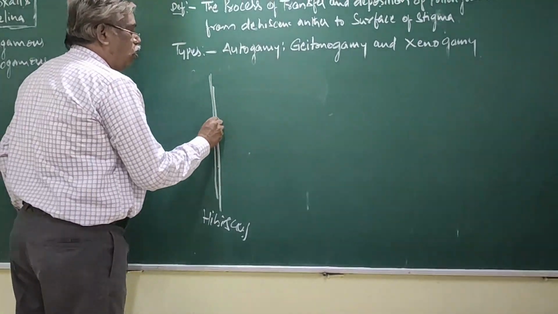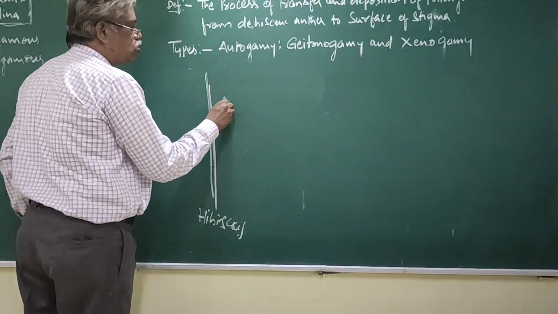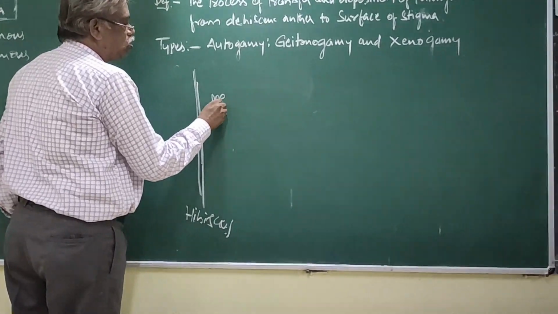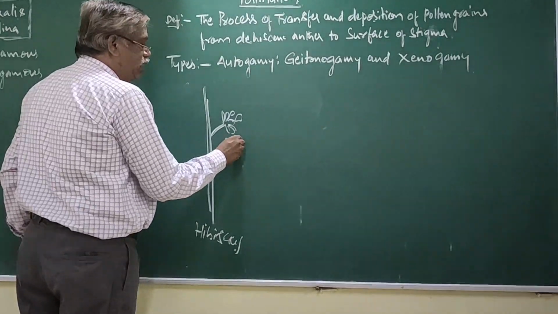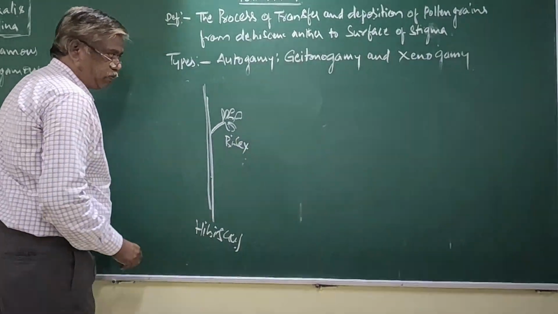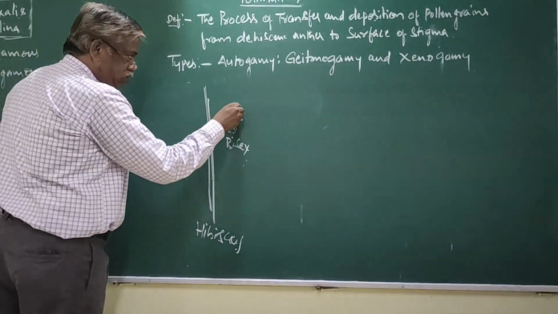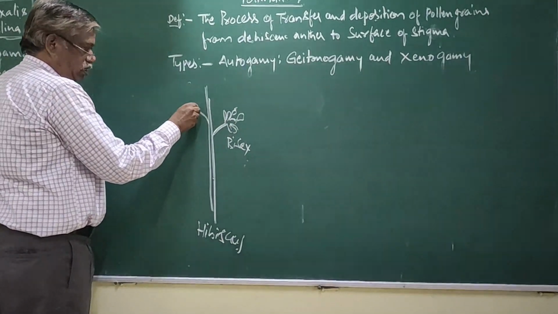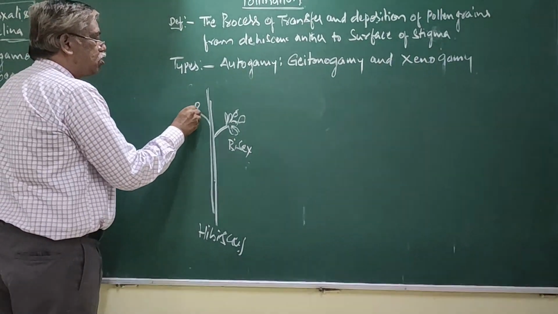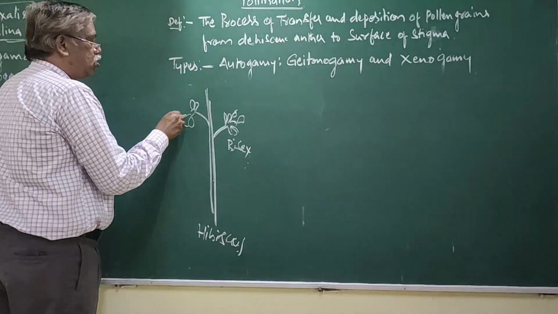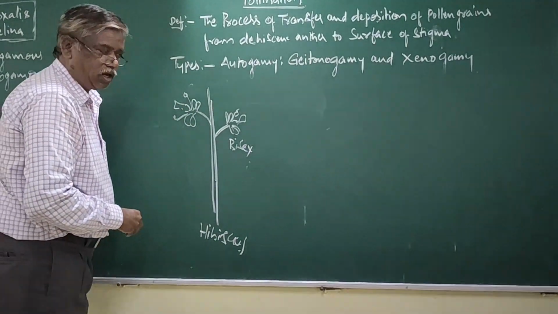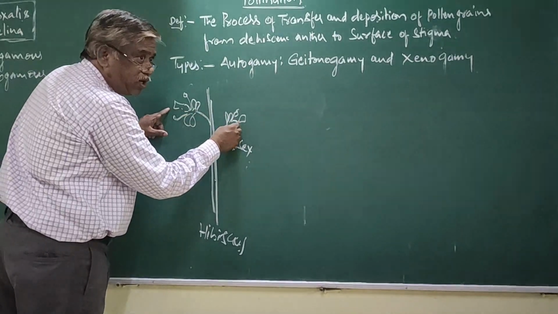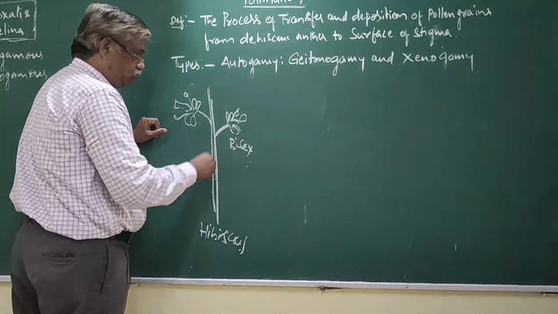Now, it is the flower, bisexual. That means both stamens and pistil are there. What is the sexuality of the flower? Bisexual. Right.